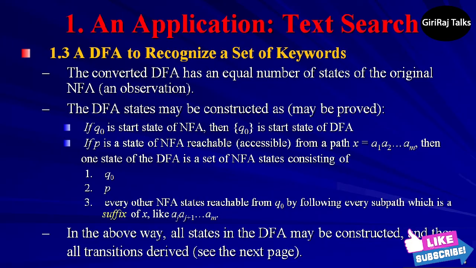You must note that in general, there will be one DFA state for each NFA state p. However, in step 1, two states may actually yield the same set of NFA states and thus become one state of this DFA. For example, if two of the keywords begin with the same letter, say a, then the two NFA states that are reached from q0 by an arc labeled a will yield the same set of NFA states and thus get merged in the DFA.